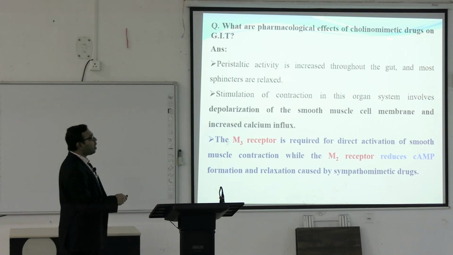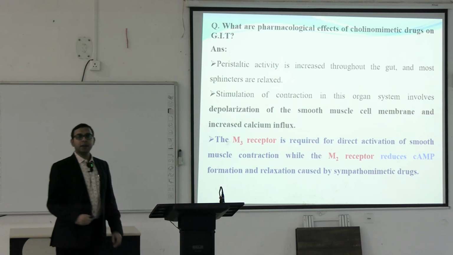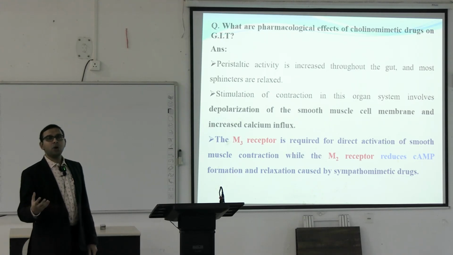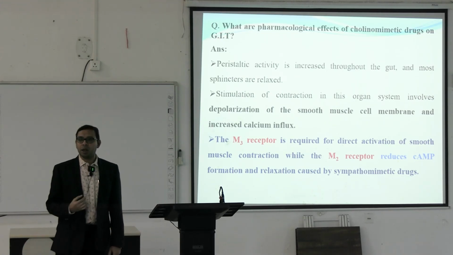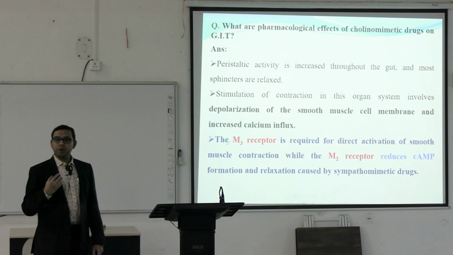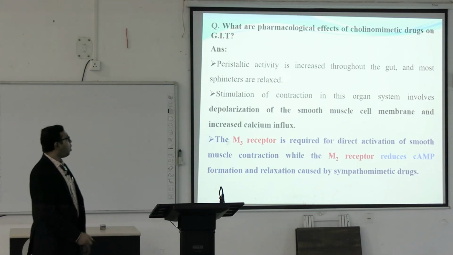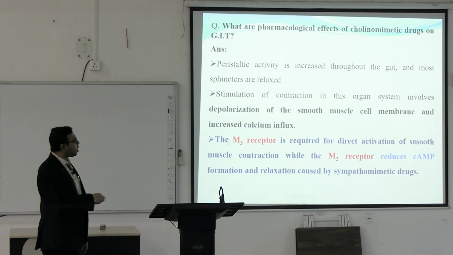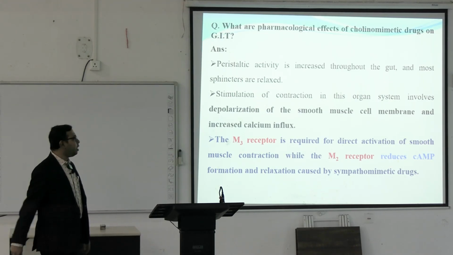What are the pharmacological effects of the cholinergic drugs on the GIT? Already we have discussed. In the gastrointestinal tract, all the cholinergic drugs cause increased secretion, increased motility, increased tone of the gastrointestinal muscles and increased tenesmus. All this happens due to depolarization of the smooth muscle cell membrane and increased calcium influx.